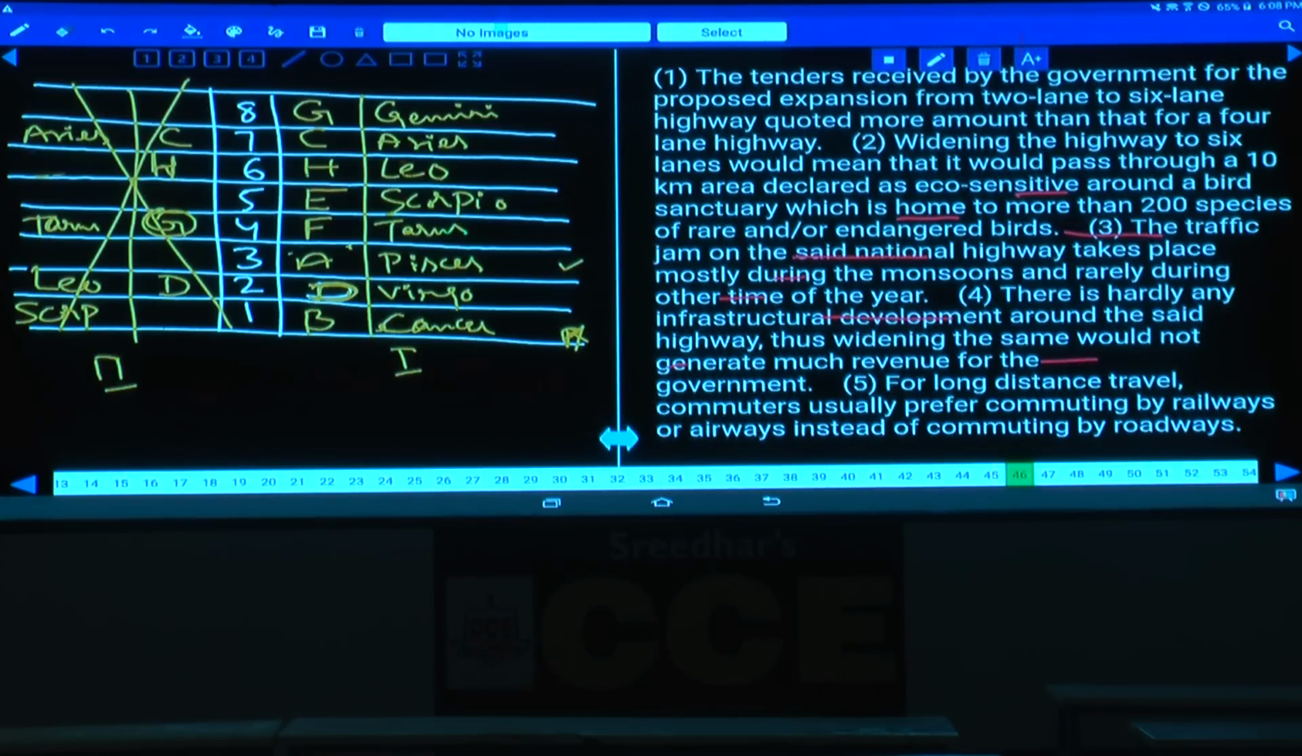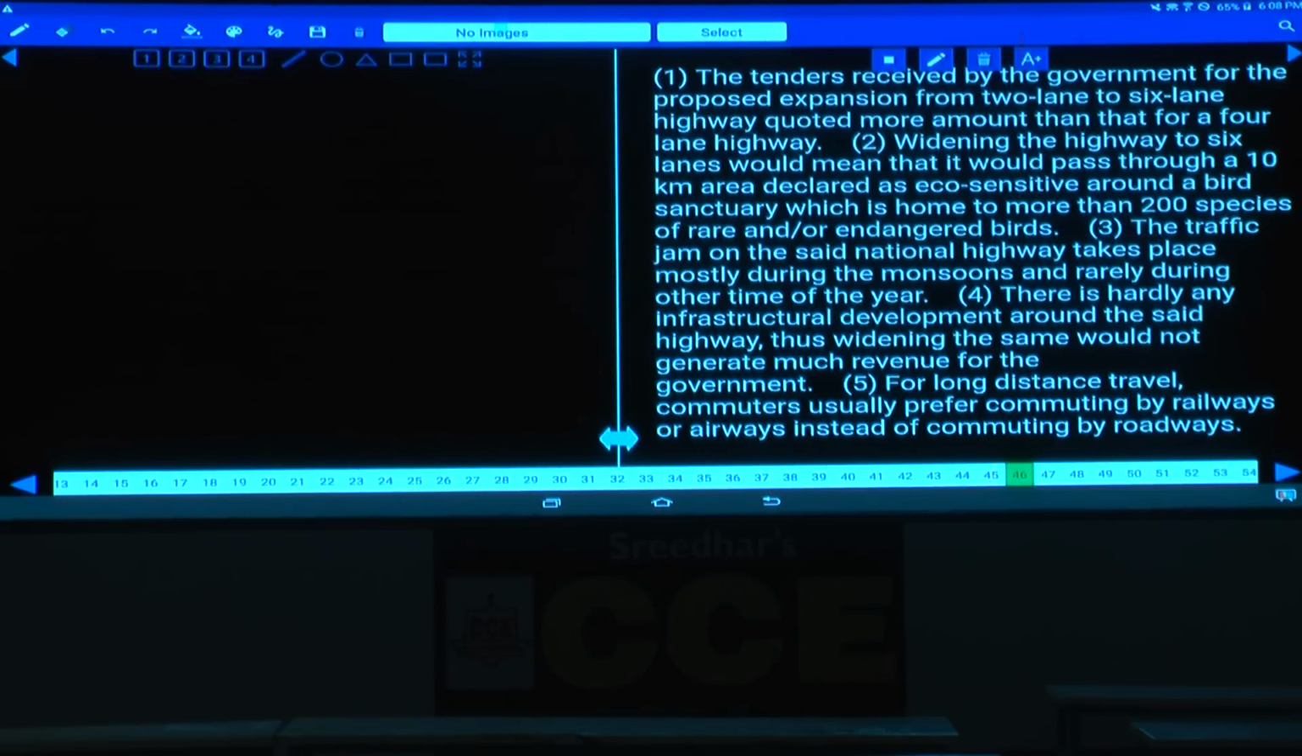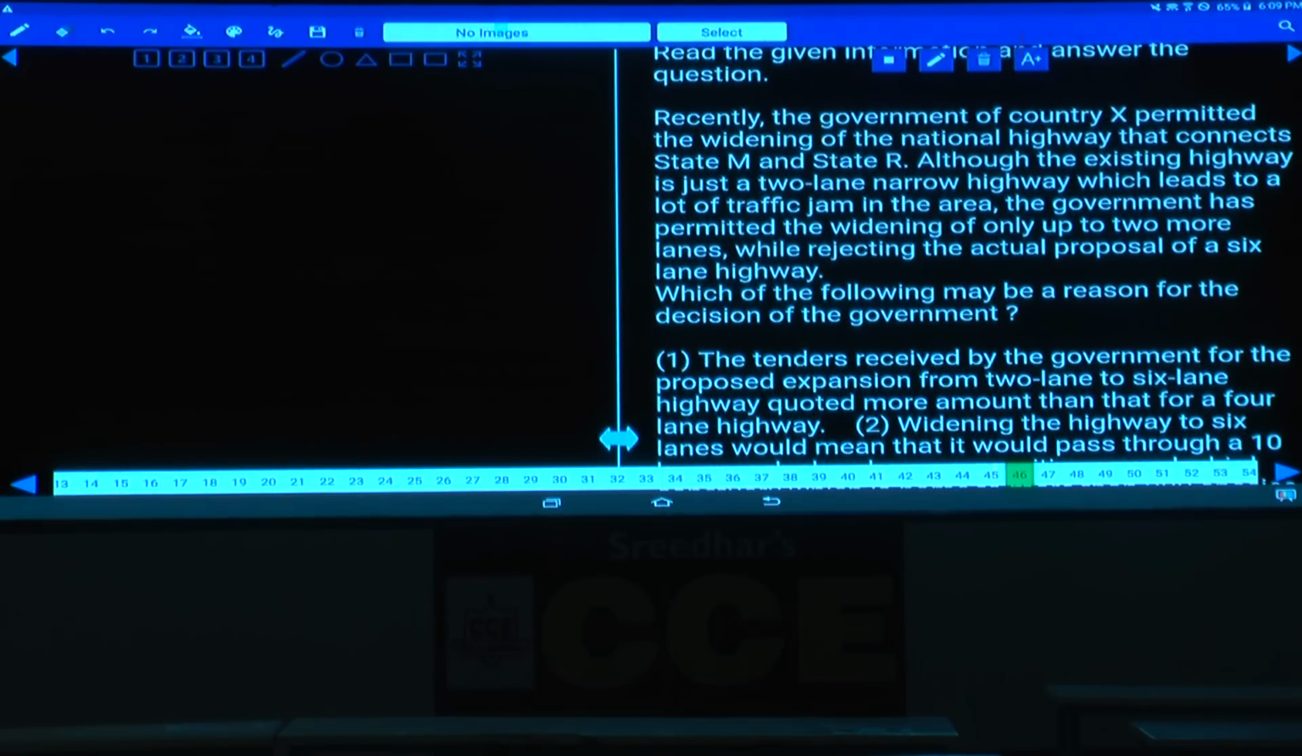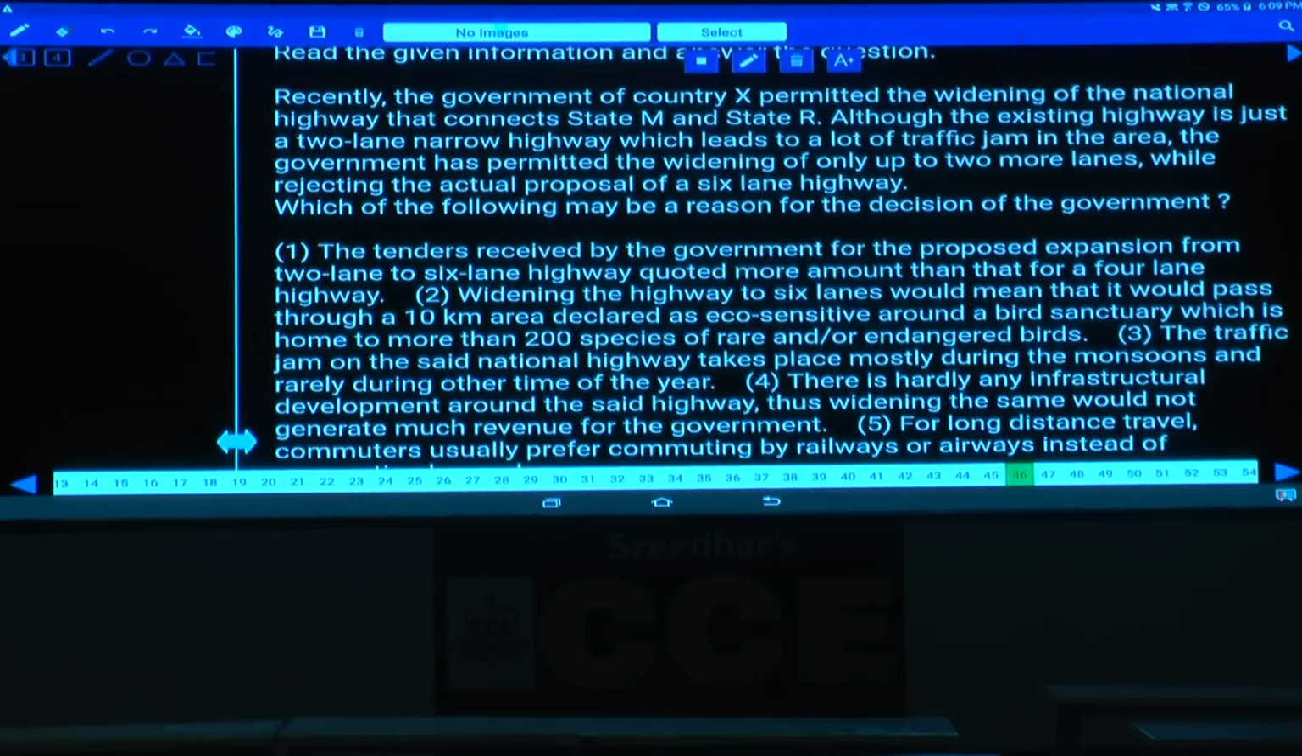Yes, question number 46. Tell me what is the answer here. Now this is again based on critical reasoning. Recently the government of country X permitted the widening of the national highway that connects state M and state R. They have given the permission. Permission to widen the highway between these 2 states has been finalized.